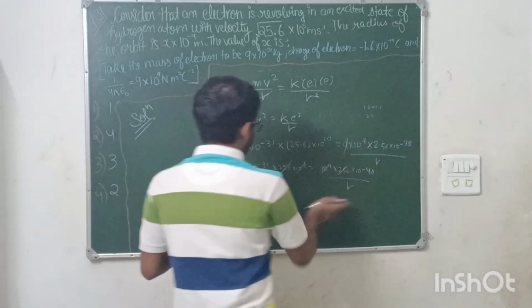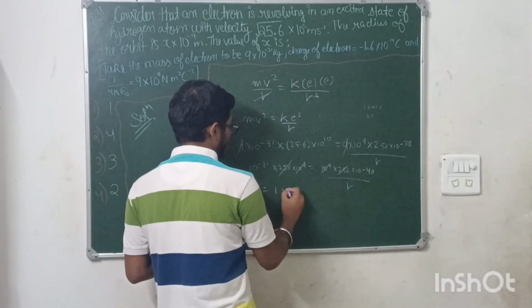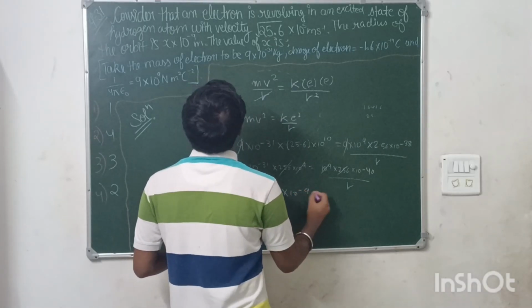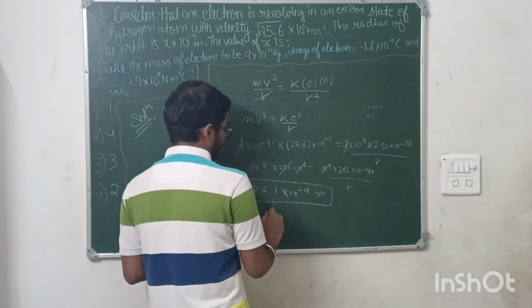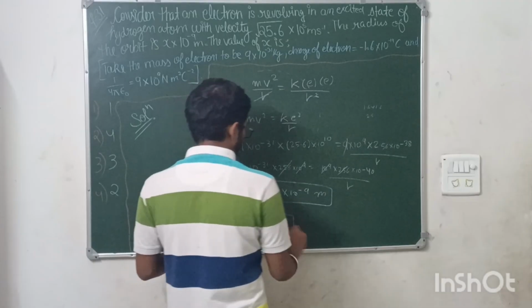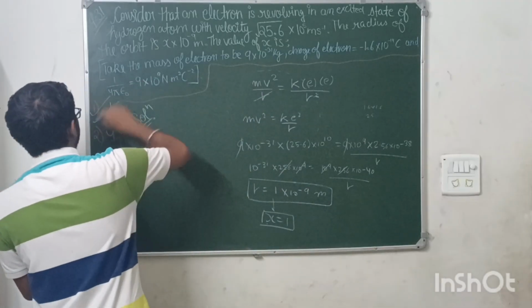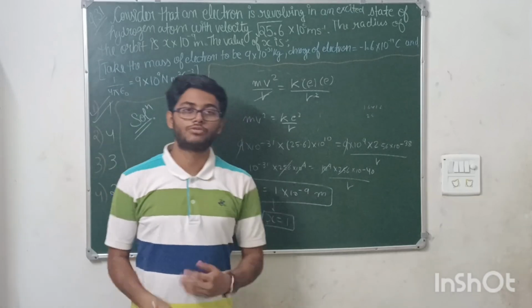Now the radius will be 1 into 10 to the power minus 9 meters. Comparing it with the above equation, x is coming out to be 1, which means the correct option is 1. Okay. Moving on to the next question.